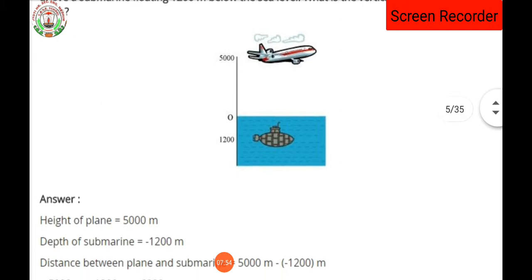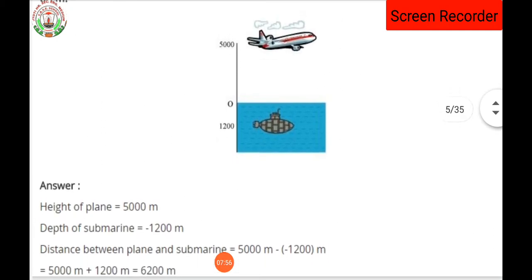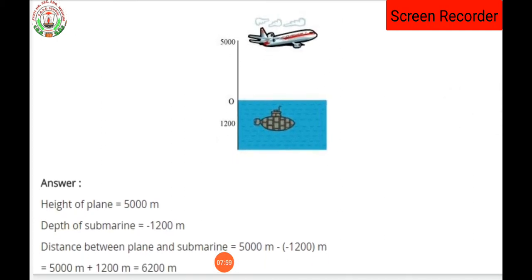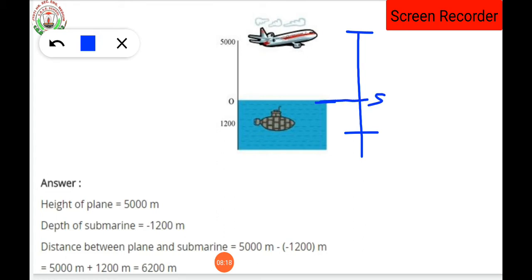Okay, so let's see the solution. Here is the solution, what we are having, the height of the plane. Before starting the solution, I would like to tell you, as it is asked about the vertical distance between the plane and the submarine, this is the distance it is asked. Now, this is the sea level. Above, that means the distance will be added. Below the sea level, that means the distance will be subtracted.